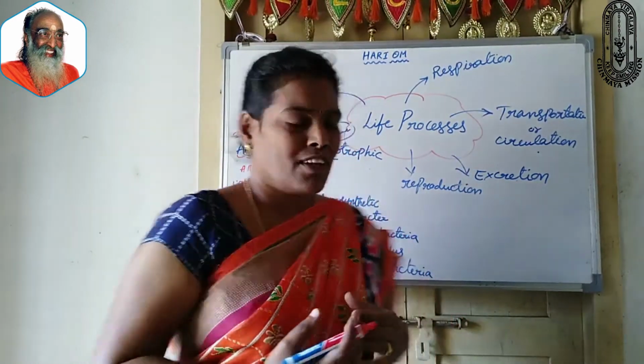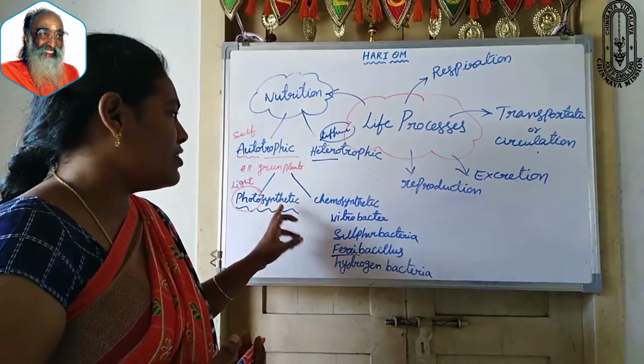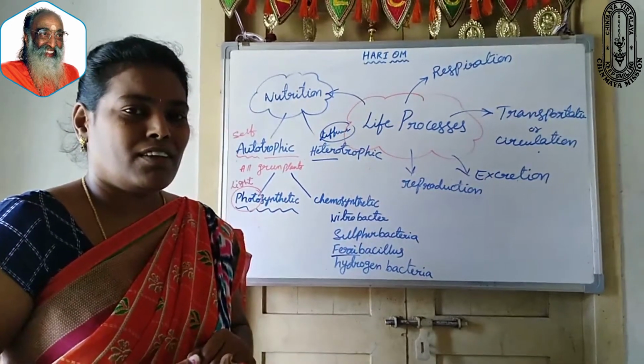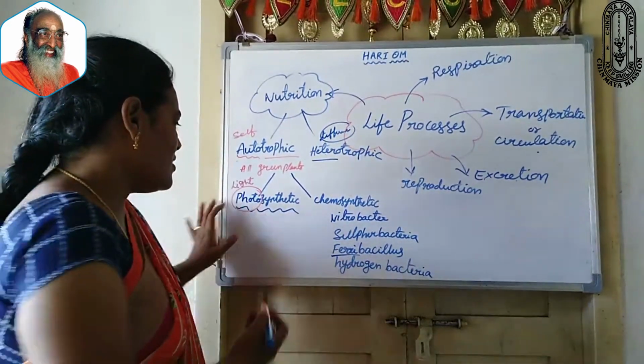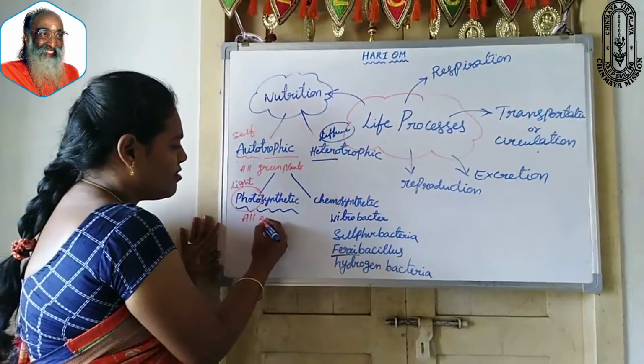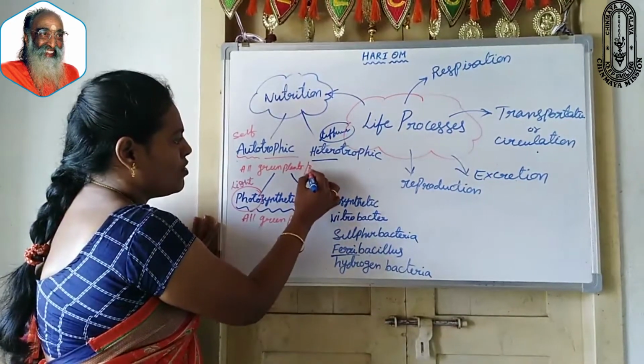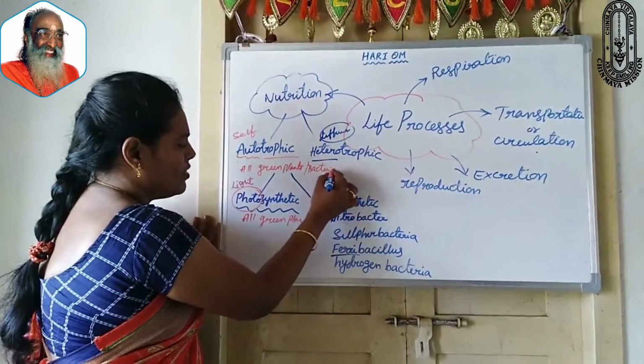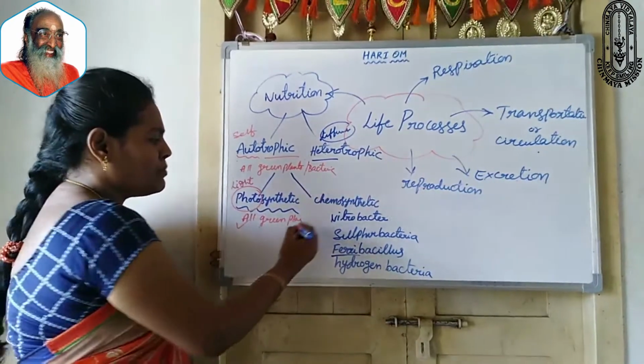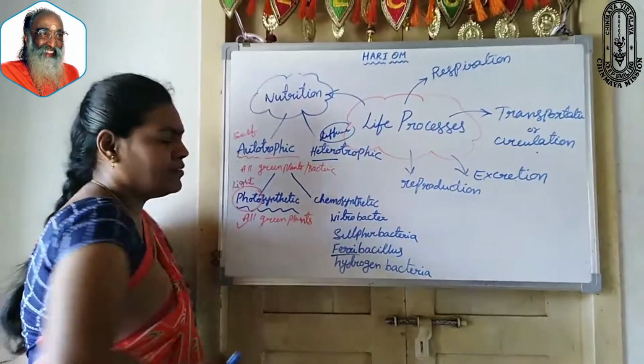Are you getting it? What are the examples under this? Here we can say all green plants. How do all green plants prepare their own food? You all know that.